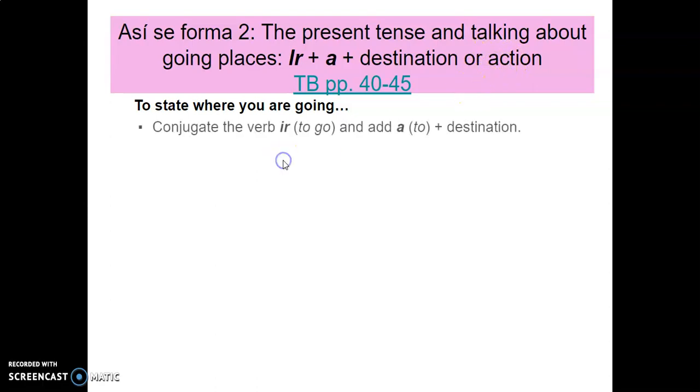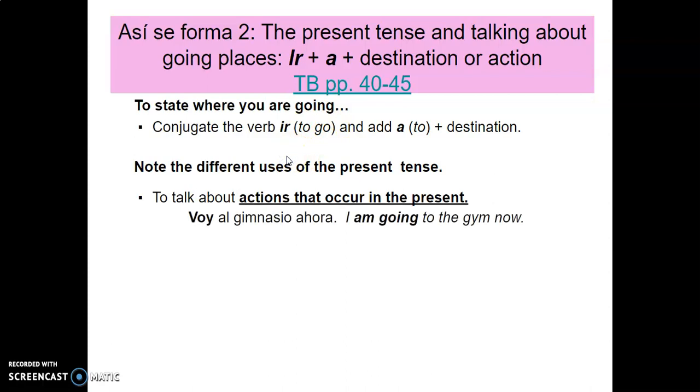So let's look at some examples. First of all, conjugating the verb ir, to go, you would use the various different forms dependent upon the subject that you have. So for example, yo voy, tú vas, él va, nosotros vamos, ellos van, and we'll talk about these in the next slide. And when talking about an action that occurs in the present, for example, something that you are doing right now, like I'm going to the gym, voy al gimnasio, we can use this verb.